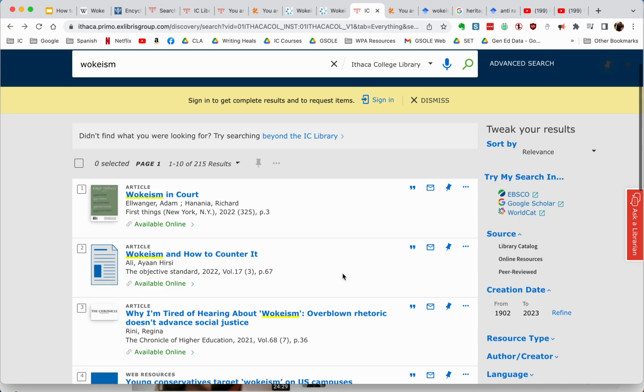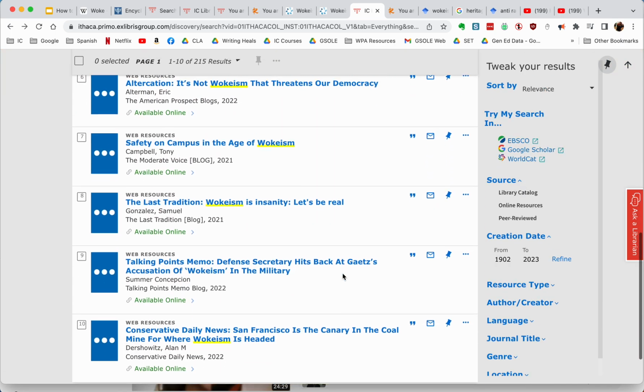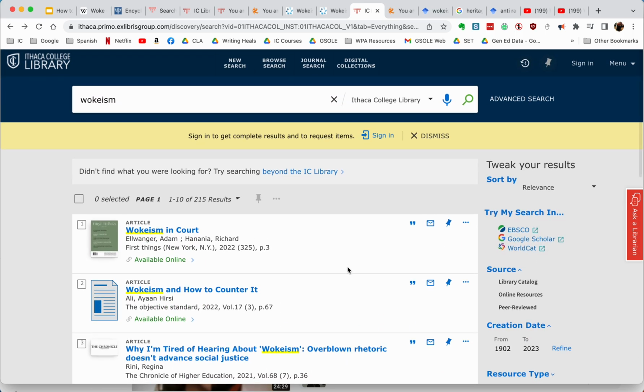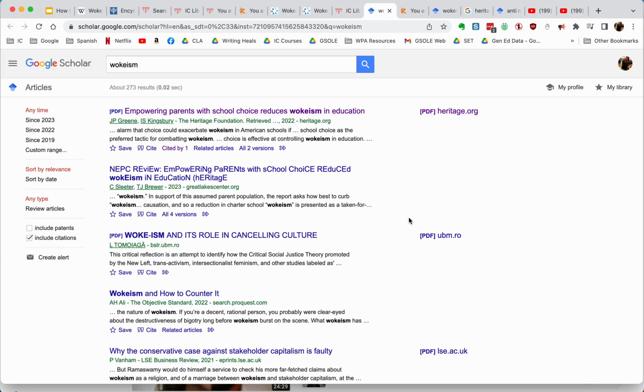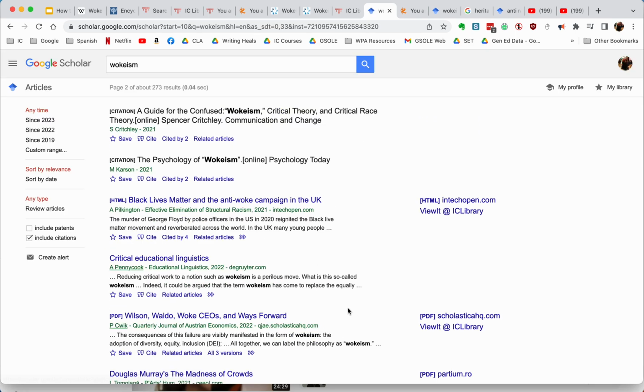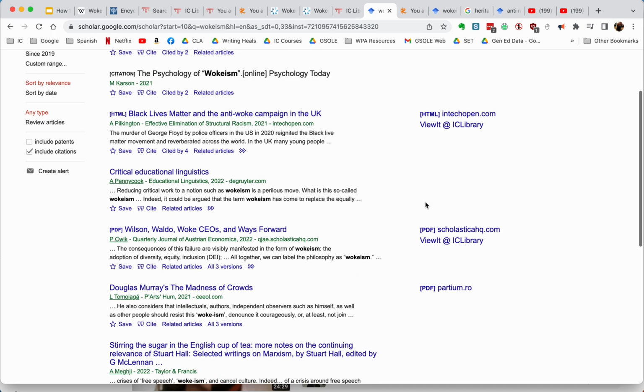Once you have gone through your list on the library webpage, if you have not found what you've looked for or you would like to see what else is available, over here on the right side, you will see the link Google Scholar. You want to make sure that you are using that link and not just Googling it, because you'll be automatically connected to the Ithaca College website. And so there are going to be articles that you may not have access to otherwise that you'll have access to.